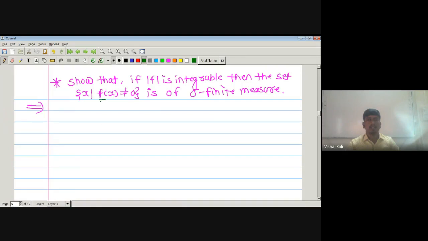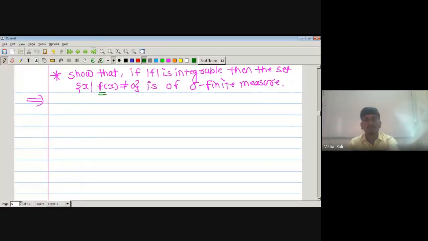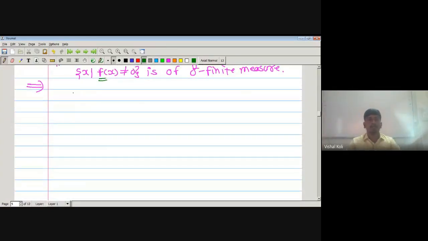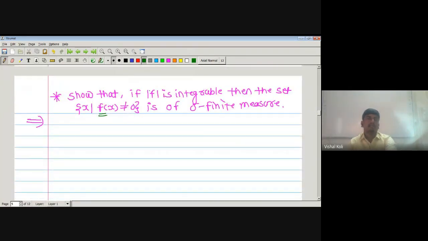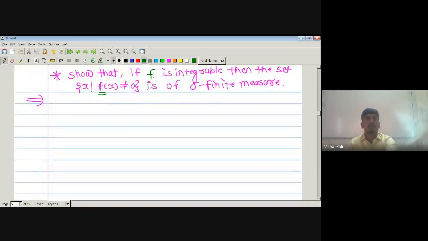Now, we have to show that the set of x whenever f of x is not equal to 0 is of sigma finite measure. Then we have to take a measure μ such that this set can be written as a union over some sets having finite measure for each value of n. Then we say that the set is of sigma finite measure. Okay. As given here, we have to use mod f. If f is integrable, then the set of x whenever f of x is not equal to 0 is of sigma finite measure. If you take mod f, then the converse is not true, since if mod f is integrable, f need not be integrable. So we have to take f integrable.